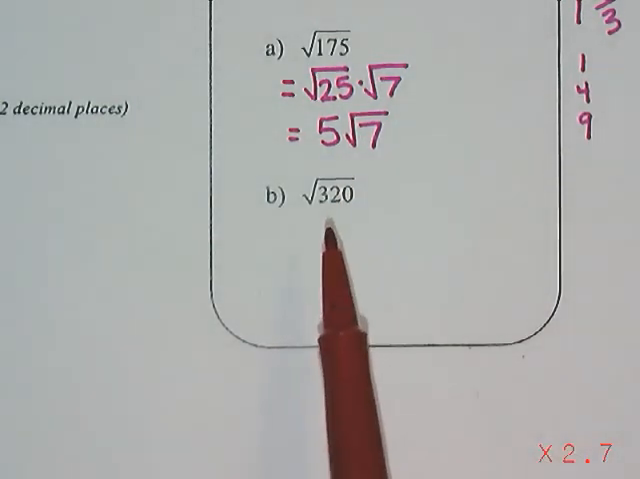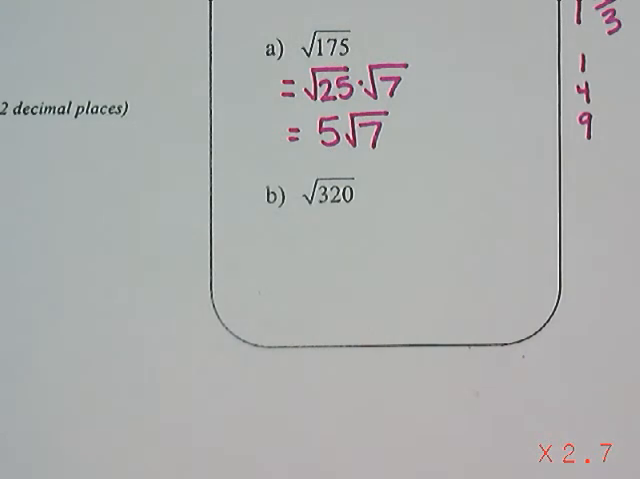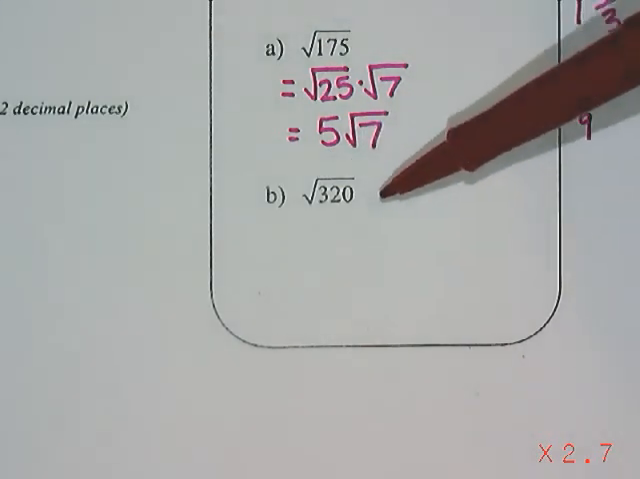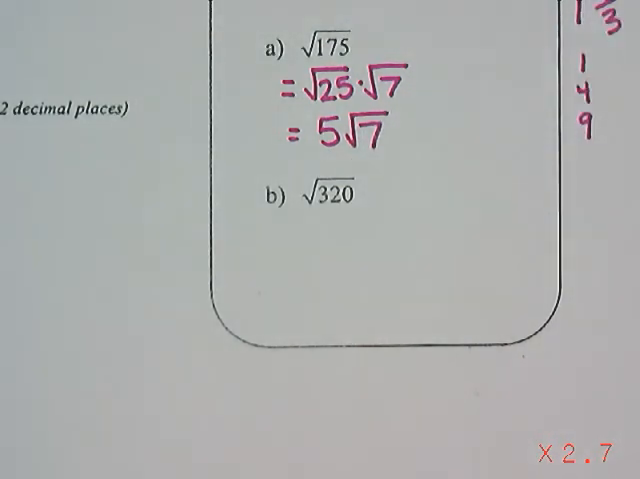Let's try the square root of 320. I'm looking at 320, and I notice that it's an even number. So I'm wondering if 4 or 16 or 64, any of my even numbered perfect squares, would divide in. I would like to try to find the largest one that would work. I think I'm going to try 64 first.